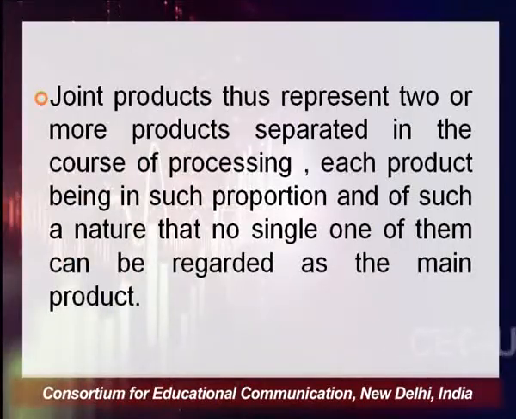We can call them joint products. Joint products thus represent two or more products separated in the course of processing, each product being in such proportion and of such a nature that no single one of them can be regarded as a main product.